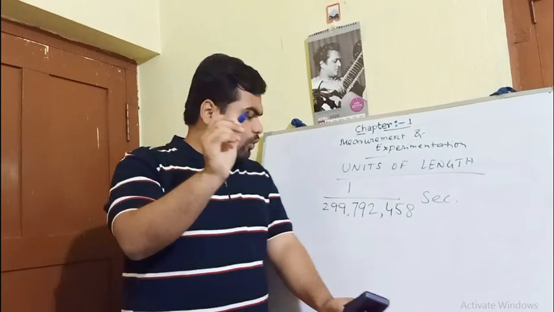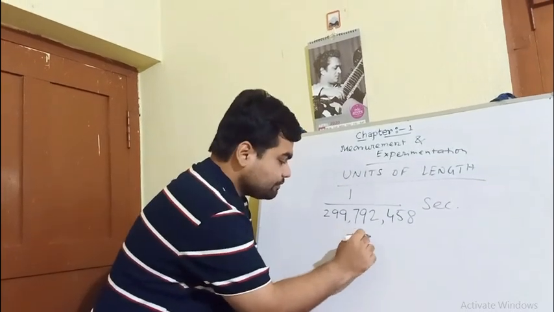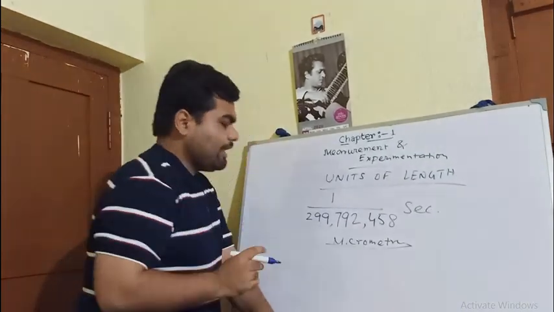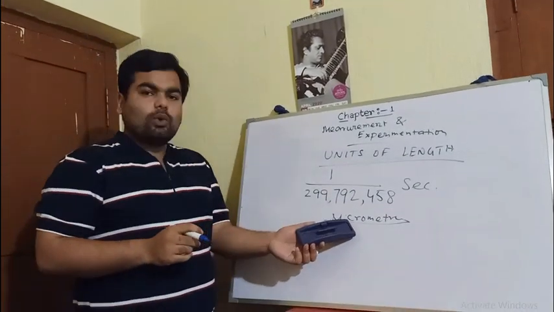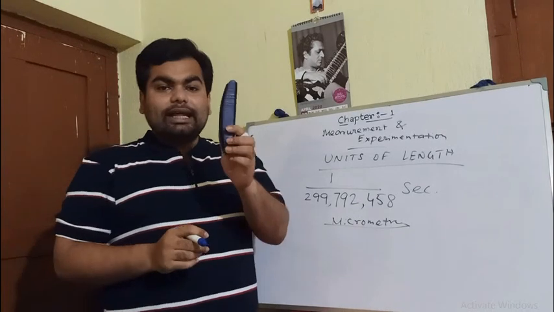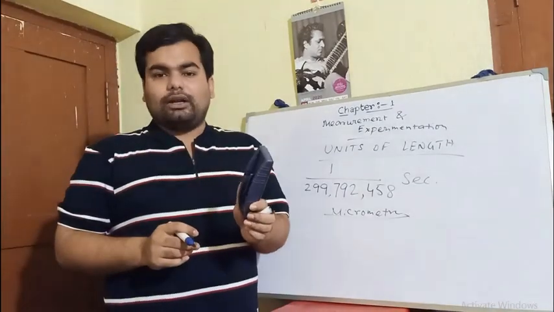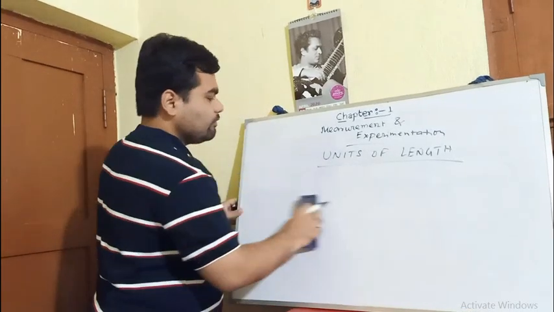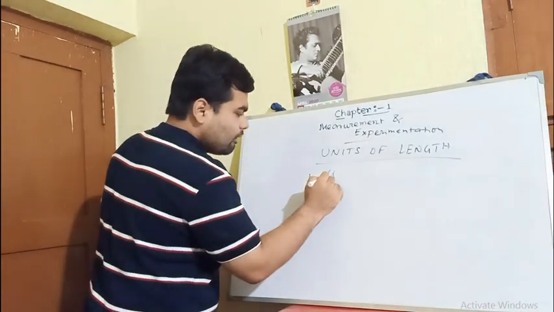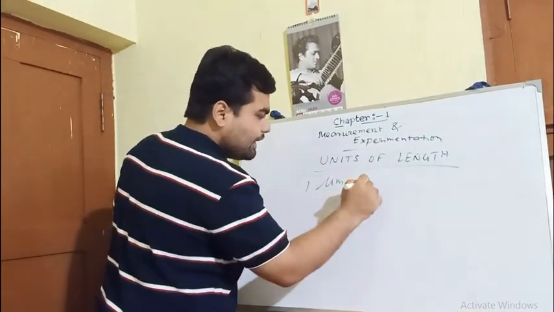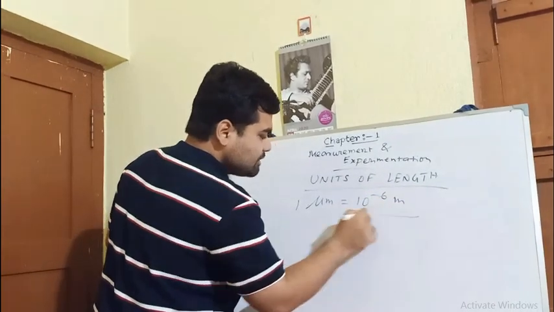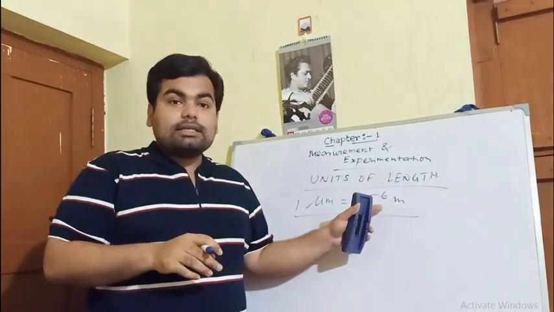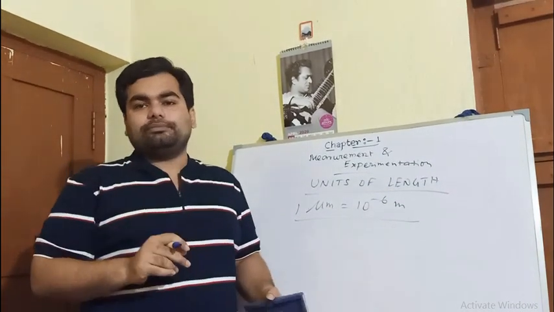Here I have told you micrometer. This micrometer is the 10 to the power minus 6 part of a meter. 1 micrometer is equal to 10 to the power minus 6 meter.